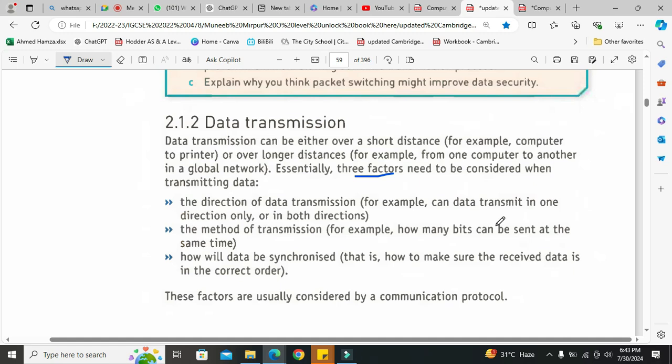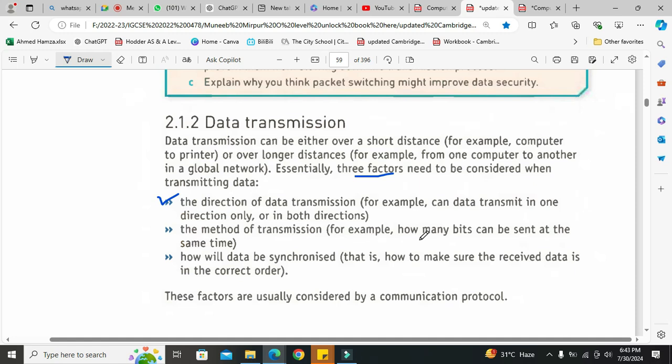Okay, and only one direction only means when you are just sending the information towards the printer, please print this document. So this is called one-way communication from computer to printer. We will thoroughly discuss this in next points. Okay, now then method of transmission.